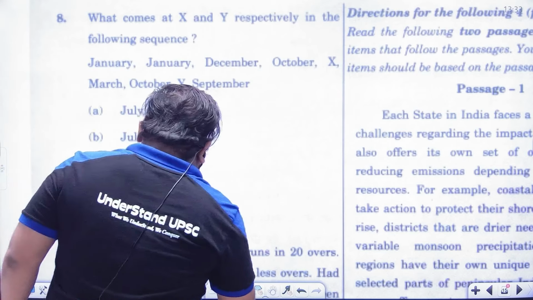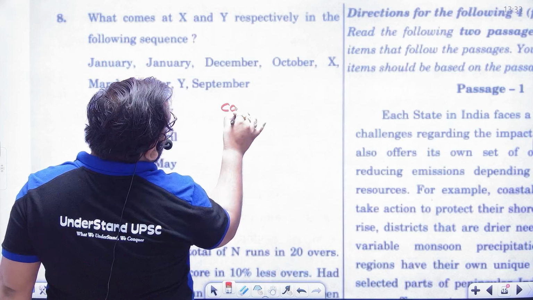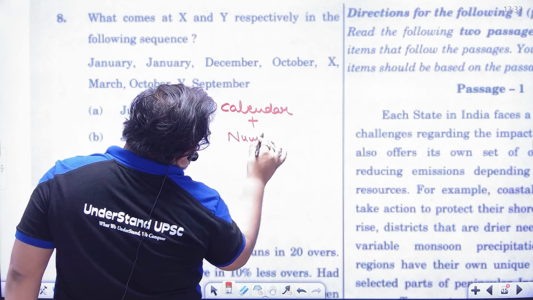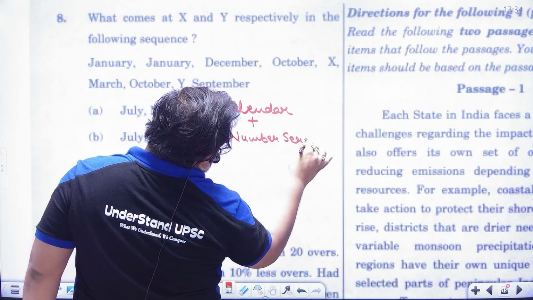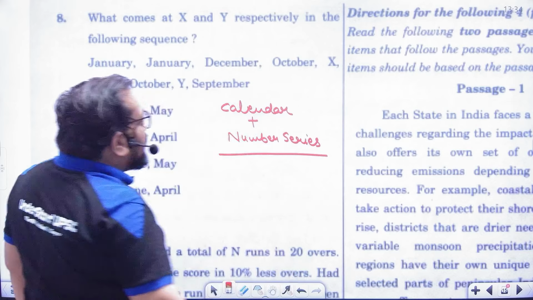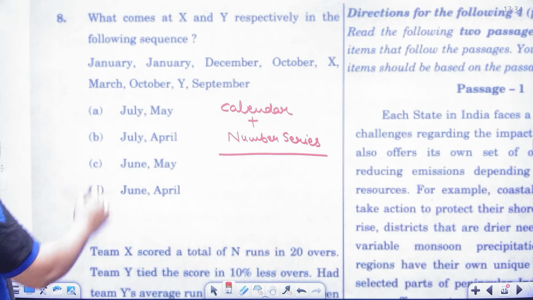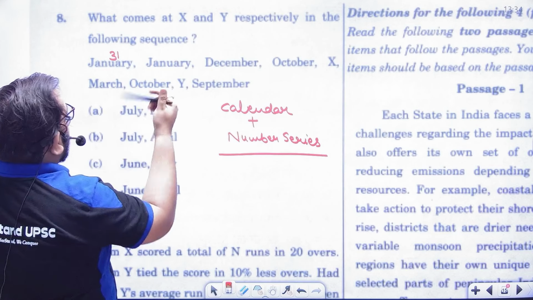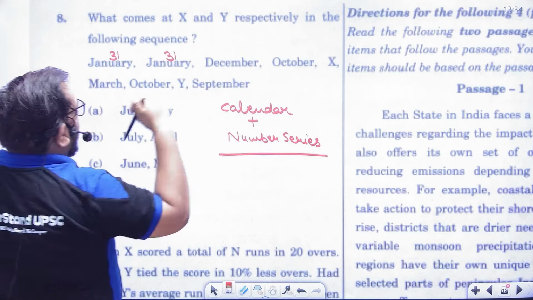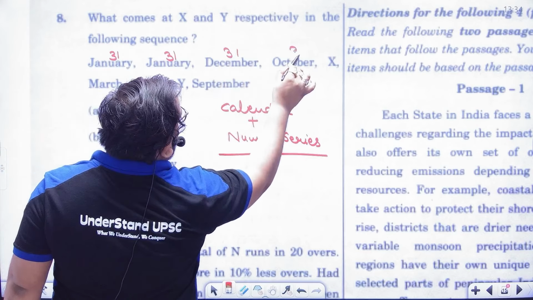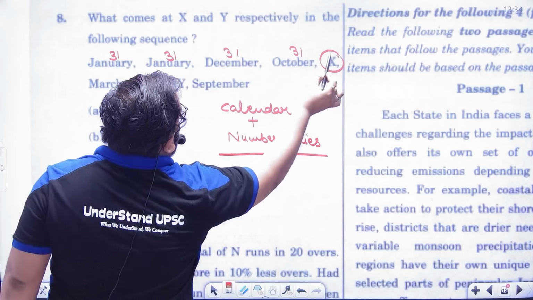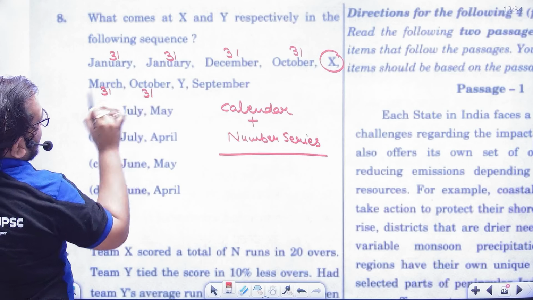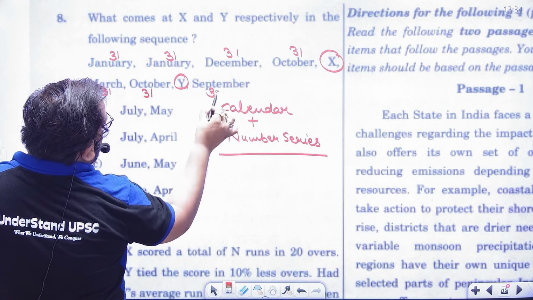See, as I already told you, it is calendar plus number series. Okay. And now, so many people, what they will do, I'm telling you, January 31 days, okay. And now, again, January 31 days, okay. Again, December 31 days, October 31 days. Now, X 31 days. Okay. March 31, October 31. Now we don't know why, but it is 30.